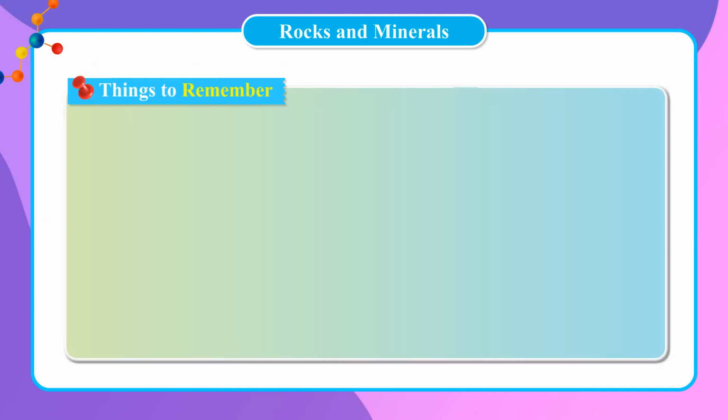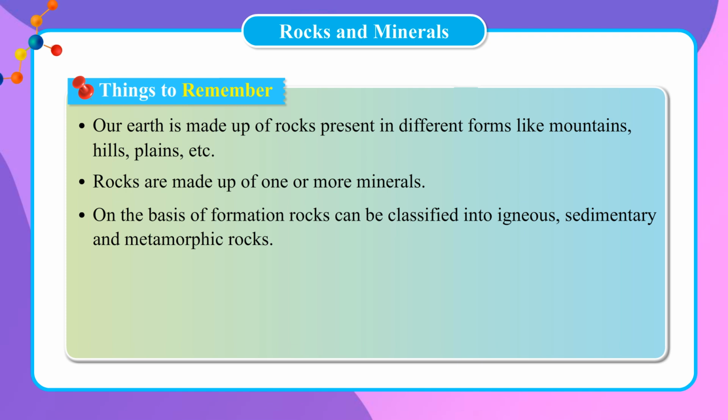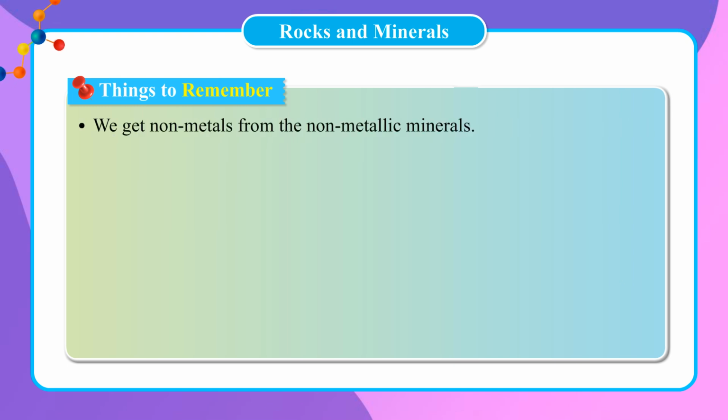Things to remember. Our earth is made up of rocks present in different forms like mountains, hills, plains, etc. Rocks are made up of one or more minerals. On the basis of formation, rocks can be classified into igneous, sedimentary and metamorphic rocks. Minerals are of two types, metallic minerals and non-metallic minerals. We can extract metals from metallic minerals. We get non-metals from the non-metallic minerals.